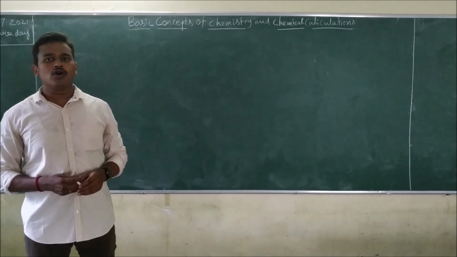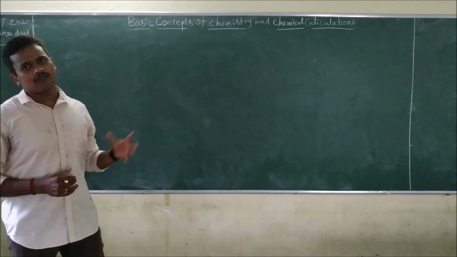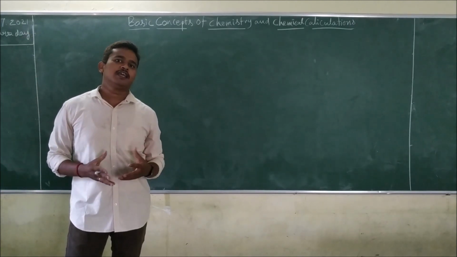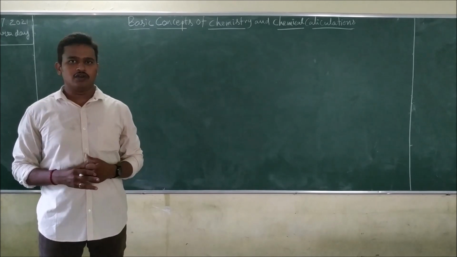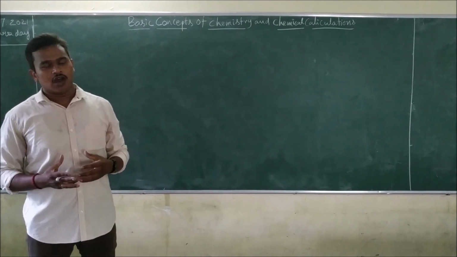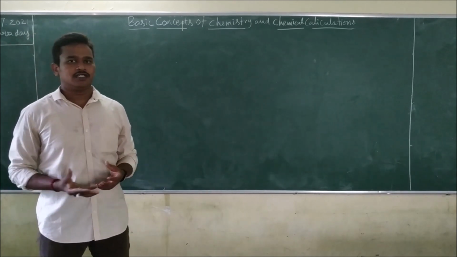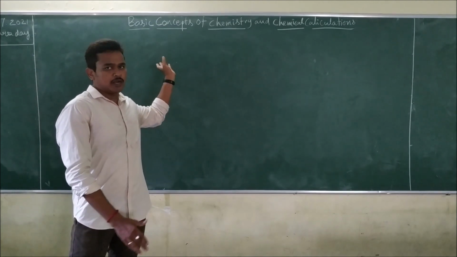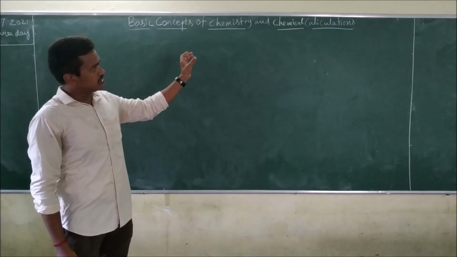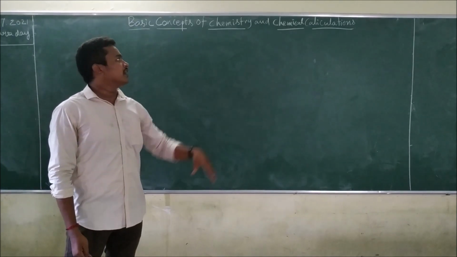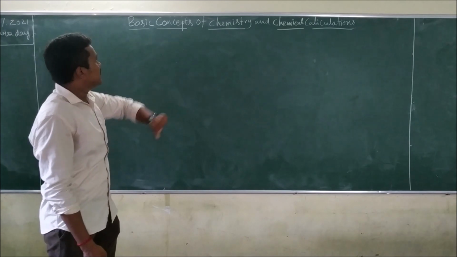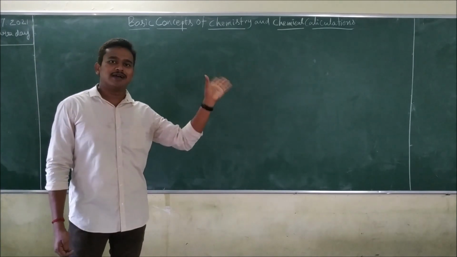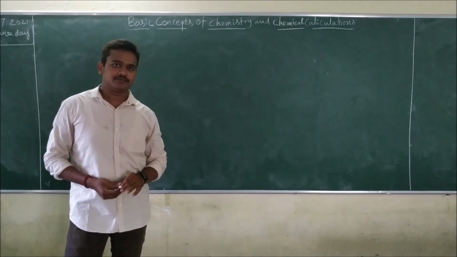Before going into the chapter, what is the significance of chemistry? Why are we going to study chemistry? In what way is it useful to us? How can we use the knowledge of chemistry? All these things can be explained by this chapter, basic concepts of chemistry and chemical calculations. Once we study these basic concepts, we are going to study chemical calculations, which is completely the numerical part.